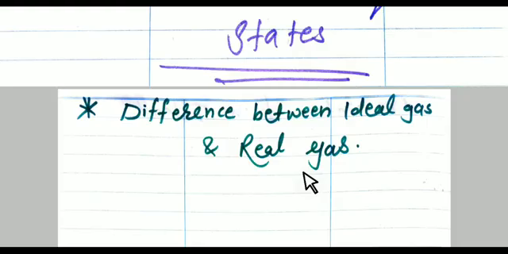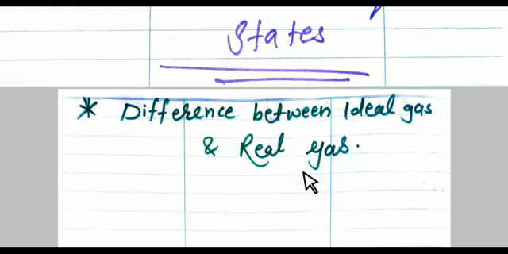Opposite in the real gas, as you know, real gas shows deviation from Boyle's law and Charles' law at high pressure and temperature. But there is one condition. Real gas obeys Boyle's law and Charles' law at low pressure and high temperature.